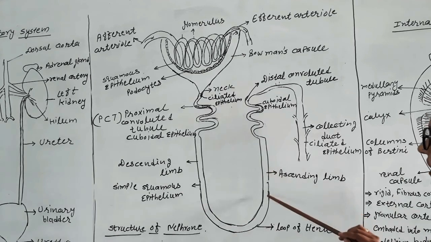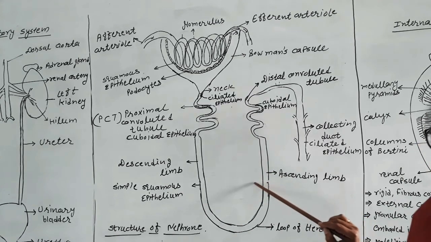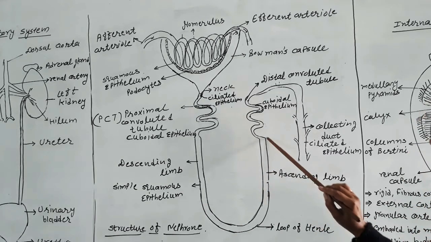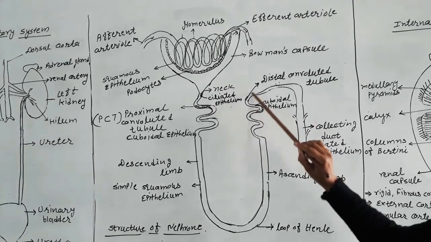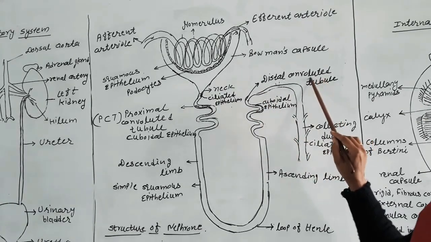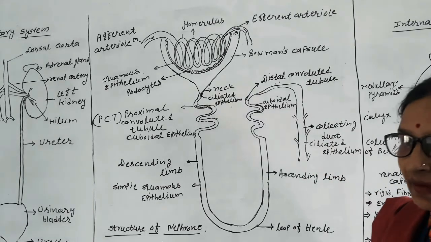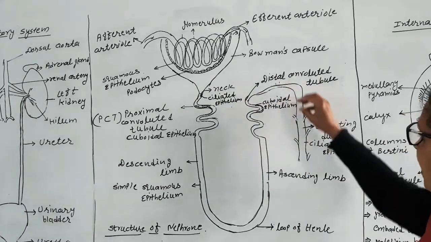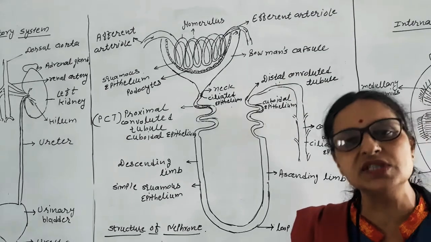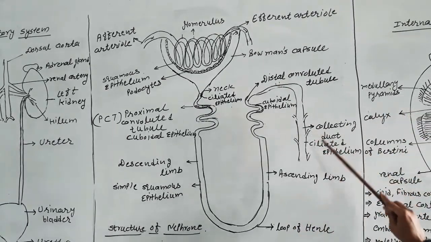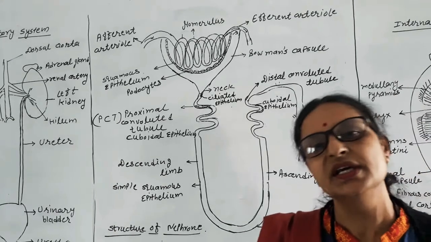And from the ascending limb, sodium, chloride and mineral ions get reabsorbed. From the distal part, again water and potassium ions get reabsorbed. From the collecting duct, water is again reabsorbed, and when the filtrate comes into the collecting tubule, it becomes urine. So when it enters into the collecting duct, then we will call it urine.